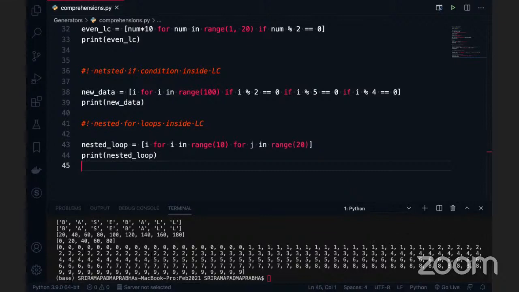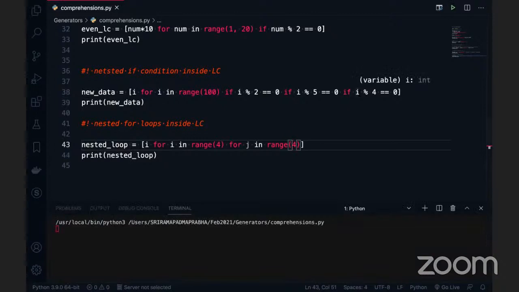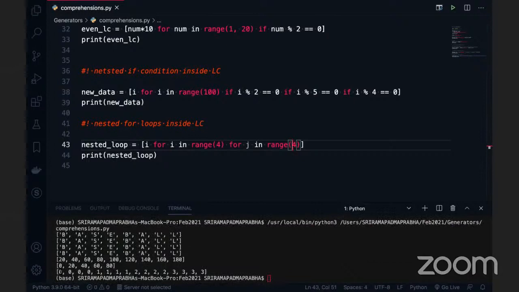0 0 0 0 0 0 1 1 1 1 1 2 2 2 3 3 3, like this, is coming up. Okay, I don't want to go for the big number. I'll go for a small number, 4, and this is also 4, for better understanding. I'm reducing the numbers to a lower value so we can see the data here. It's taking time on my system. Right now it is printing: 0 is 4 times, and 1 is again 4 times, 2 is 4 times, 3 is 4 times.